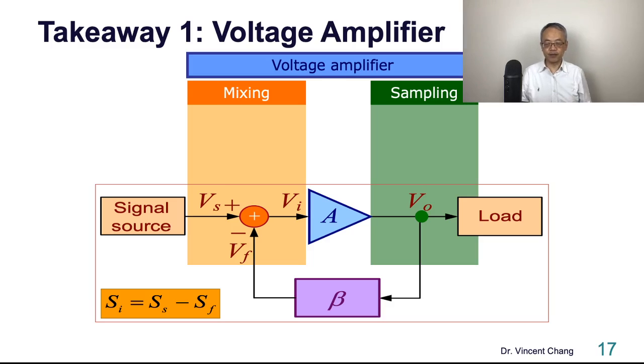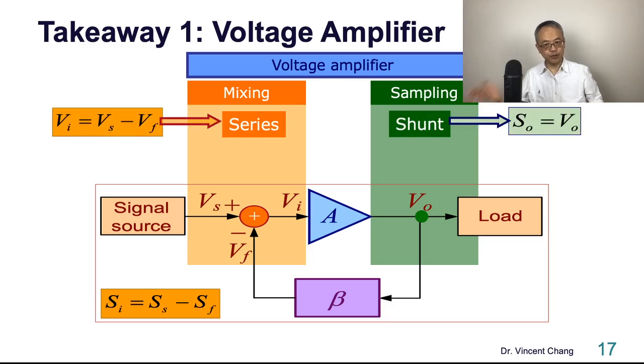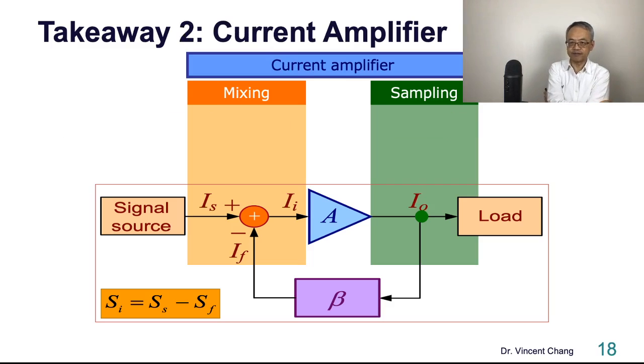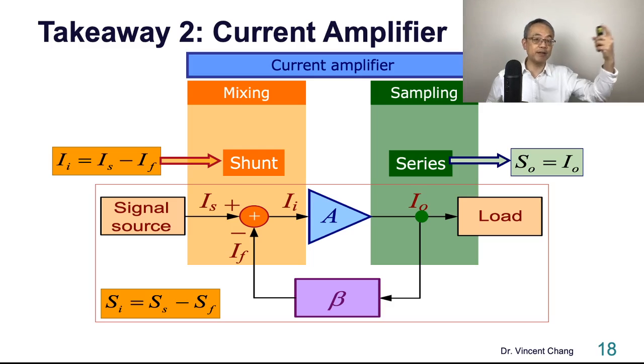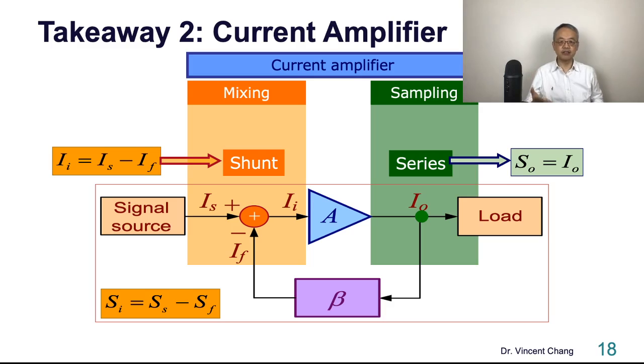So here's the takeaway. For the voltage amplifier, I'm going another way. All right? For the voltage amplifier, what type of feedback? I'm testing you. For a voltage feedback amplifier, what type of feedback is needed? It's associated with series-shunt. It's the series-shunt feedback. What about current amplifier? The second takeaway. It's the opposite, right? So it's the shunt mixing and then series sampling. So shunt-series feedback.